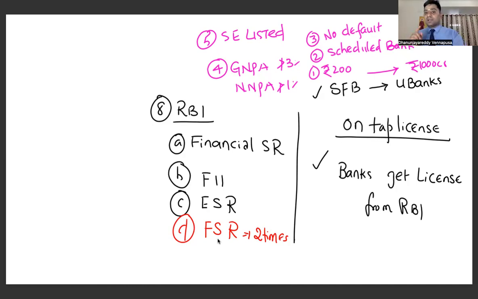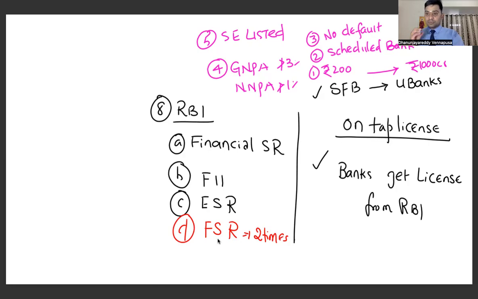So a small finance bank should have this. And the last component for a small finance bank to enter into universal banks is that it should be listed in a stock exchange. So that bank should be a stock exchange listed company. This is important.